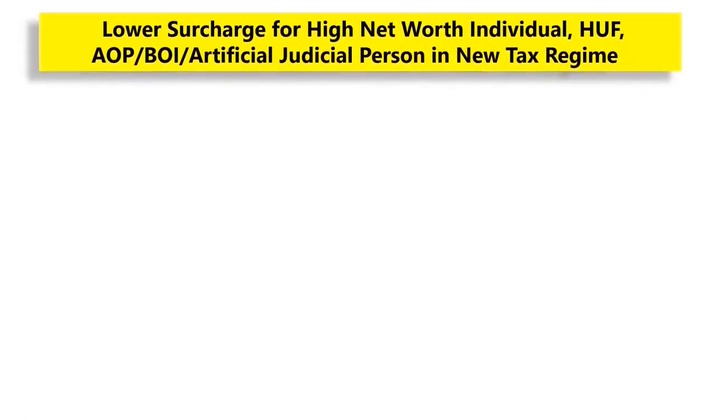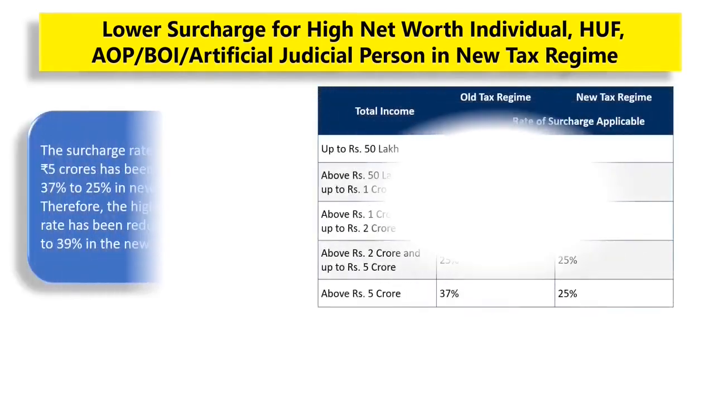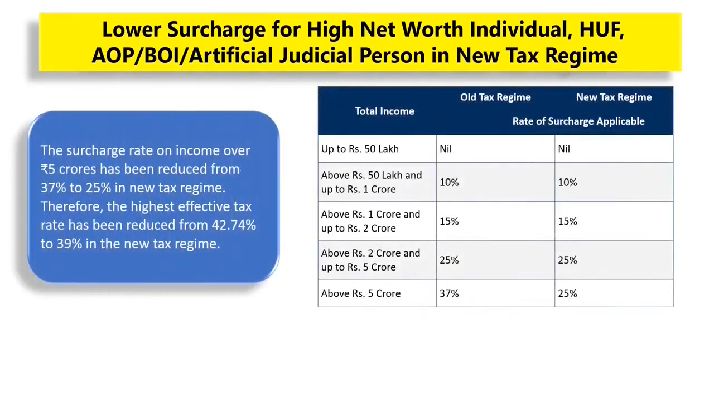However, a lower surcharge rate is applicable for high net worth individuals, HUFs, association of persons, body of individuals and artificial juridical persons in the new tax regime, where the surcharge rate on total income above Rs 5 crores has been reduced from 37% to 25%.